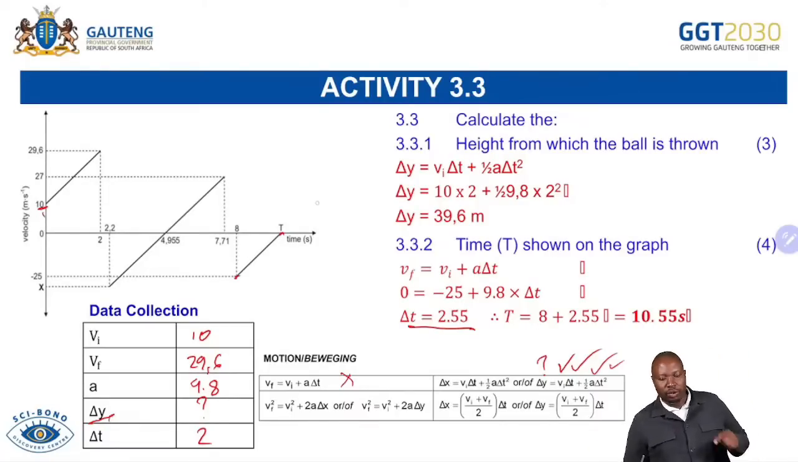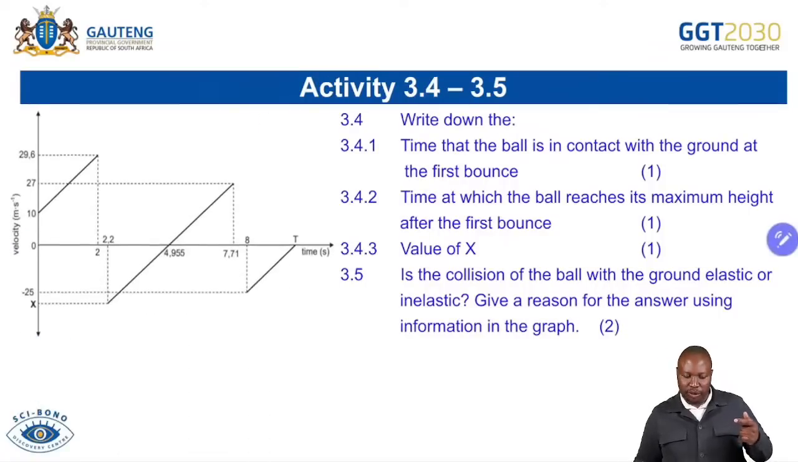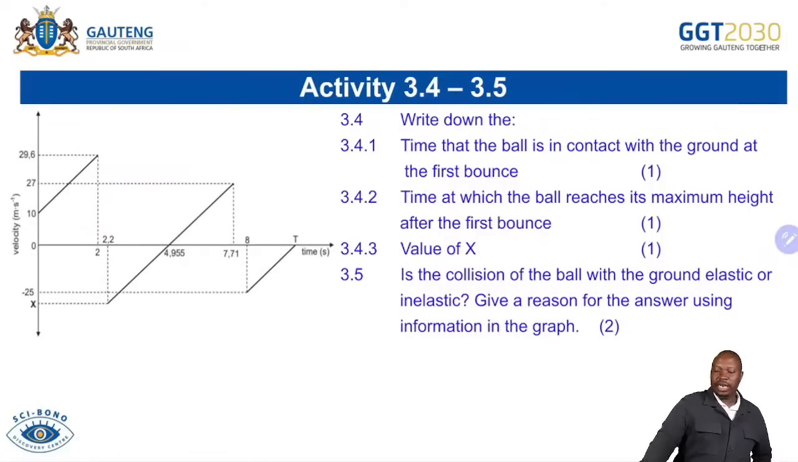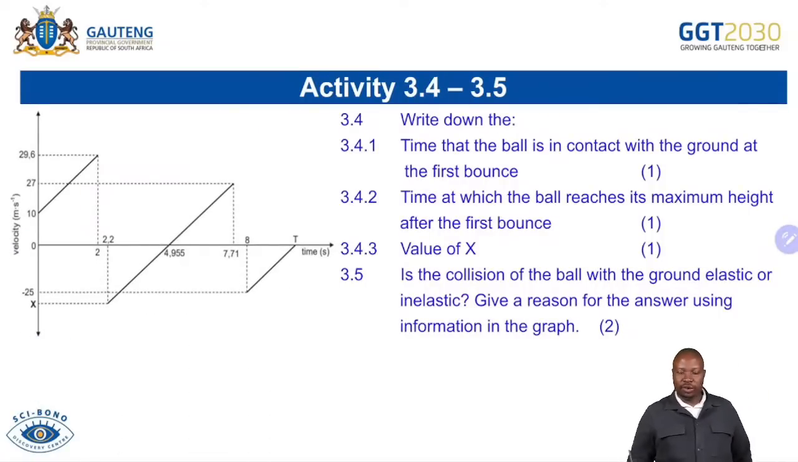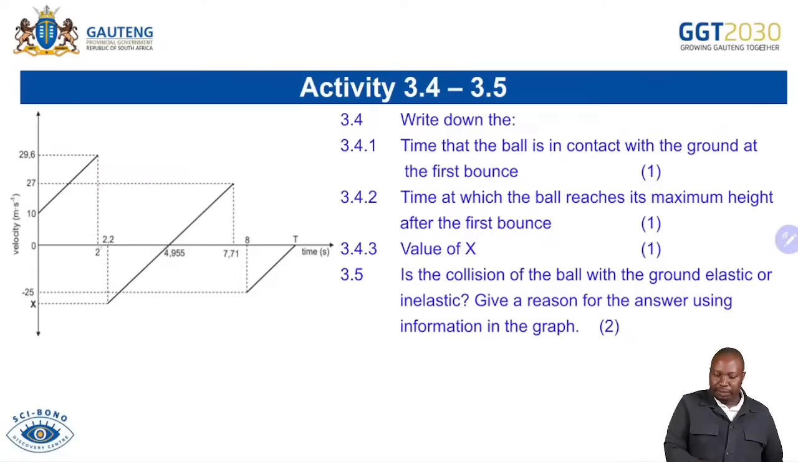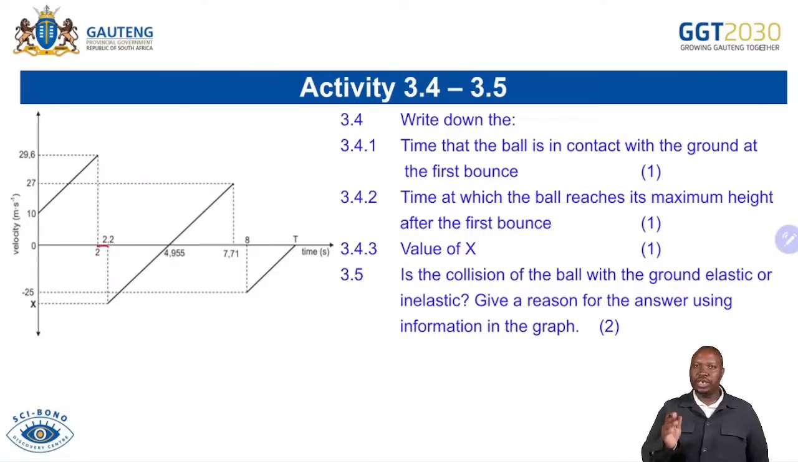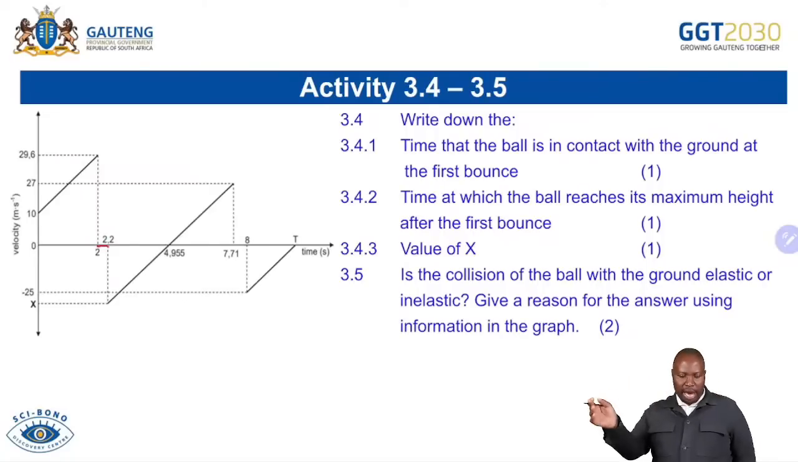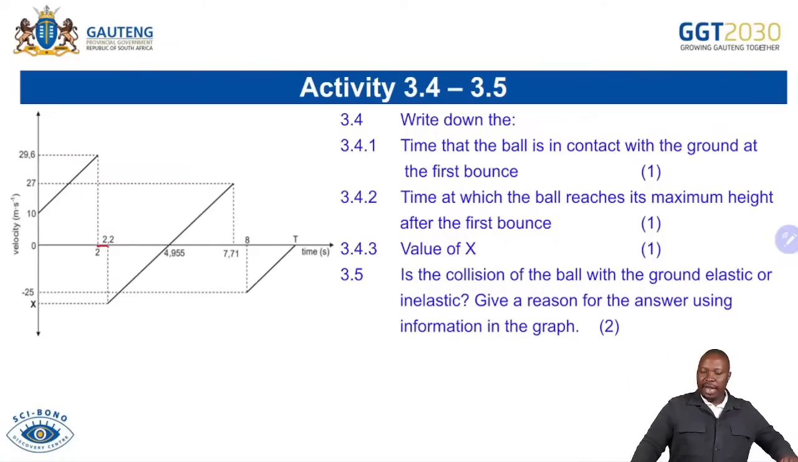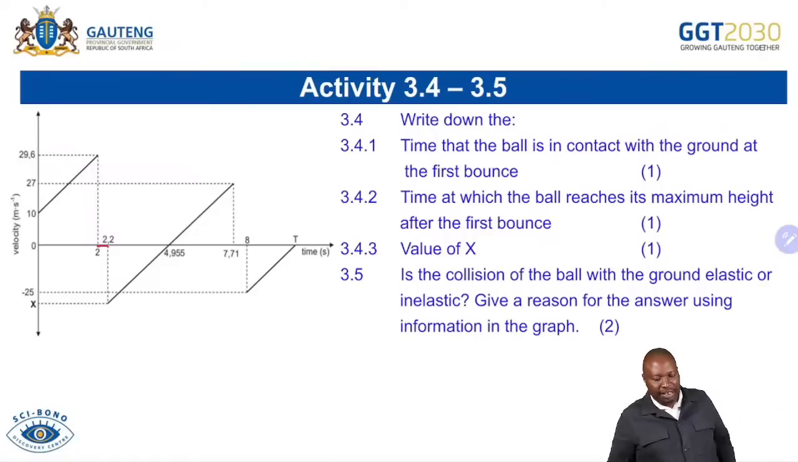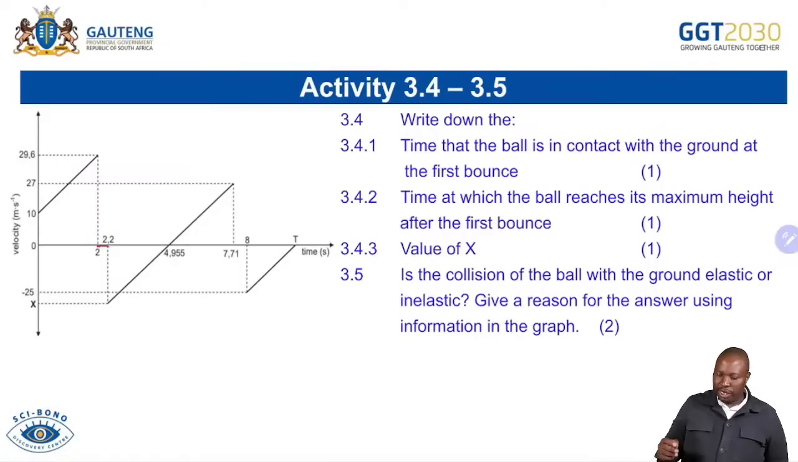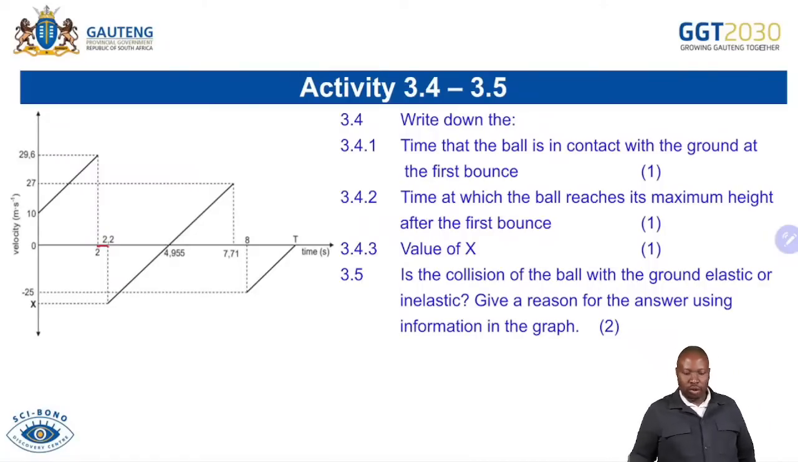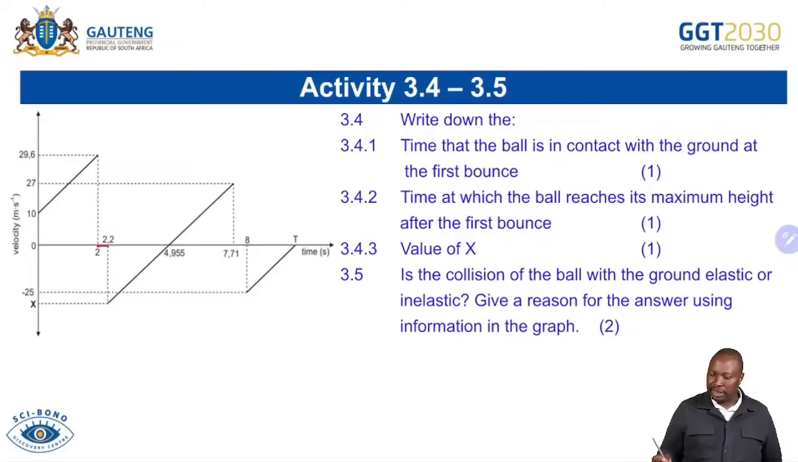I hope you will do as many questions as you can based on the graph. For example: write down the time the ball is in contact with the ground at the first bounce. After the first bounce, we said it's 0.2 seconds, because it's between 2 and 2.2. And then: write down the time at which the ball reaches its maximum height after the first bounce, and then we were able to say that was at 2.2 seconds.